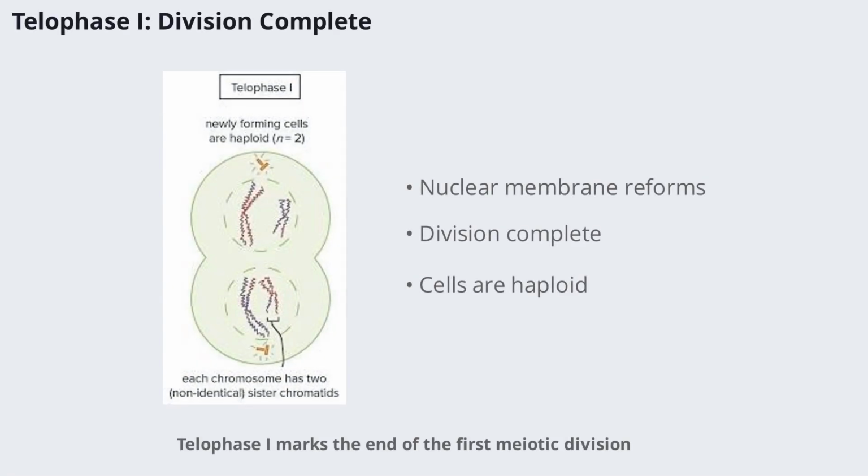Telophase I marks the end of the first meiotic division. The nuclear membrane and nucleoli reappear around the separated chromosomes, completing the division. Each resulting cell now has half the original chromosome number, setting the stage for the second meiotic division.